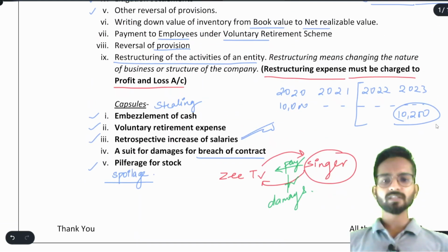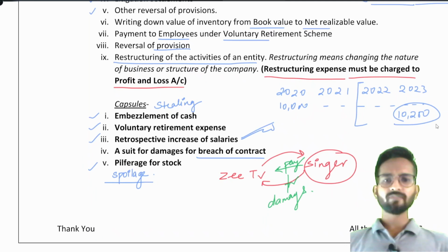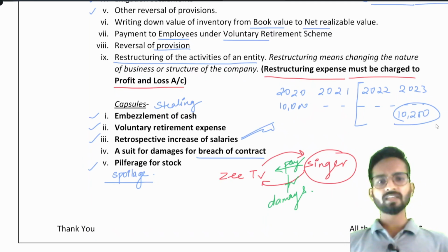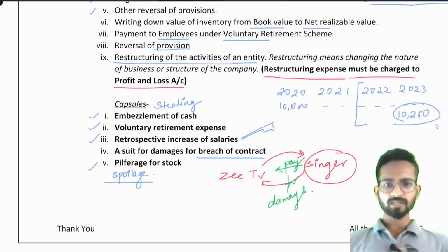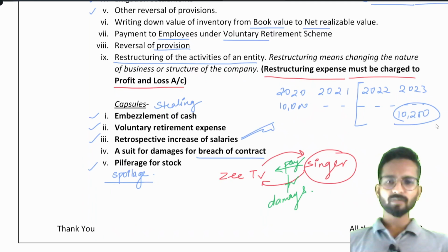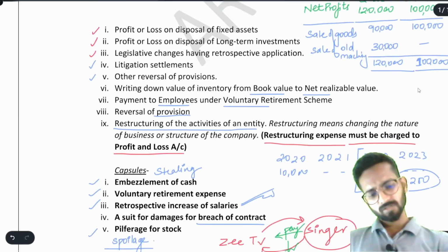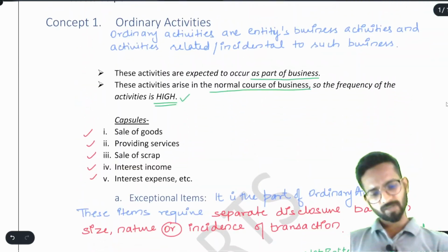We call them exceptional because of their nature, because their frequency is very, very low. It happens once in a lifetime, like restructuring, which happens once or maybe twice in a lifetime. Pilferage of stock and all those things will not happen daily. Understand this. Sometimes it may happen, might be in 6 months time, might be once in 8 months, like that. Understood? Now I will show you how they are presented in the profit and loss statement.